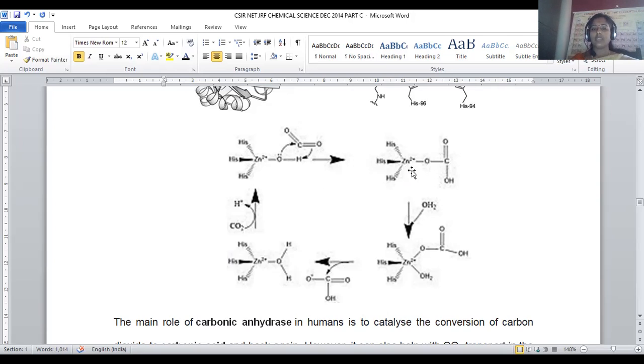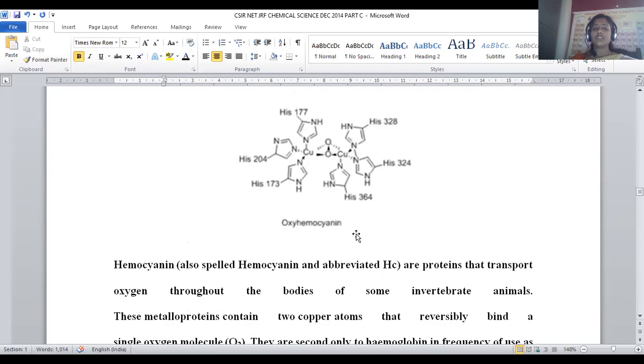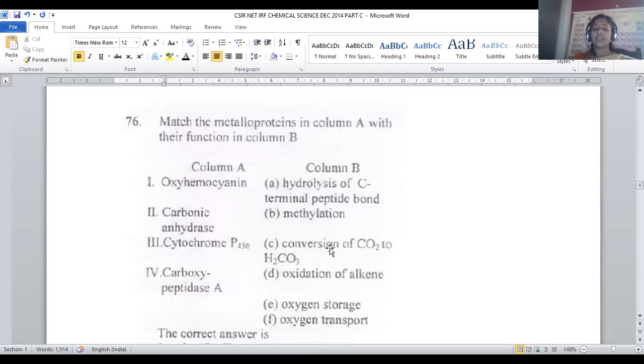If you are clear about the mechanism, it will be easy to find out the right answer for this one. Carbon dioxide is directly linked to the oxygen, later it will be bonded to the zinc, right? So here this carbon dioxide will be bonded to oxygen and further water will be added. Hydration is possible on the zinc molecule, so that slowly we can discard this carbonic acid moiety, and the metalloenzyme, carbonic anhydrase, will be regenerated. Again it binds, and the cycle will continue several times. In that way, the conversion of carbon dioxide into carbonic acid is possible.